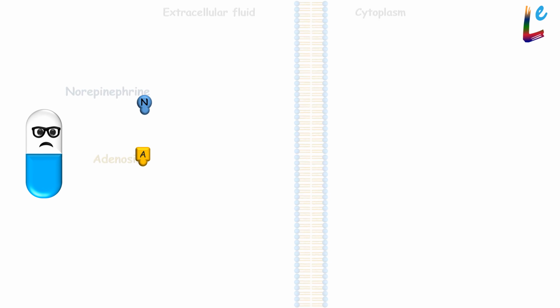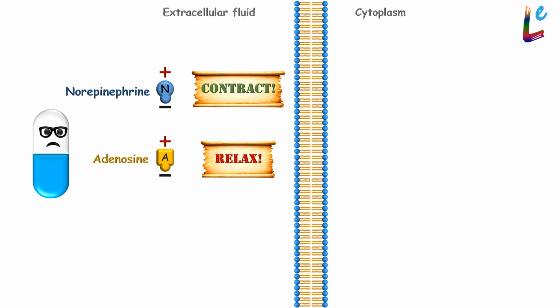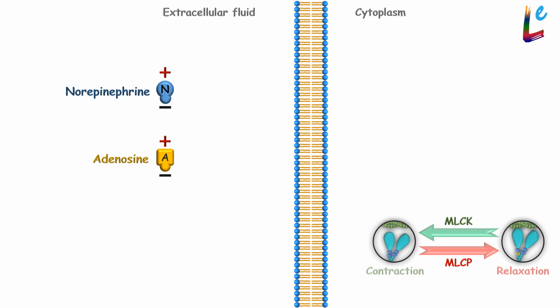But there is an issue here. Norepinephrine and adenosine are polar molecules and they do not cross the cell membrane. Then, how does this message reach the enzymes which are located within the cell? Can you guess? Here is how it happens.